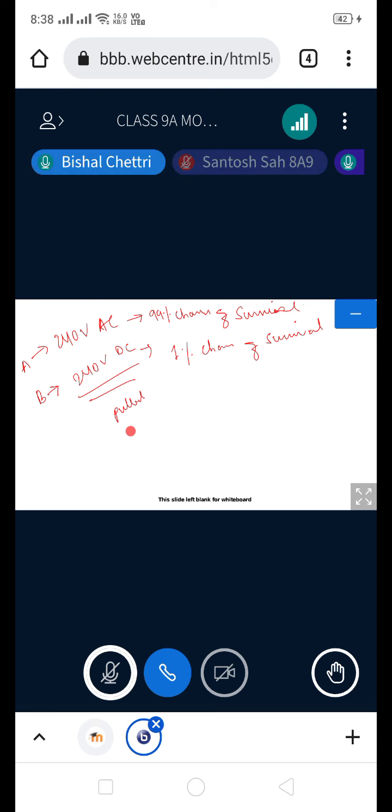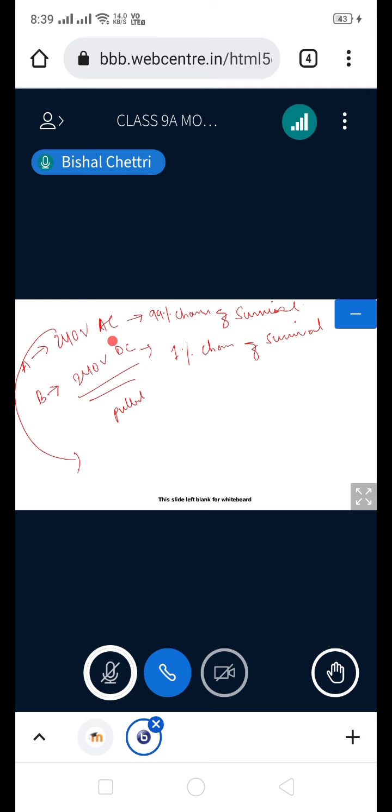Sir, if the person manages to complete the circuit, then will he get current? Obviously. Because if a current is flowing through your body, you will get an electrical shock. But with this, why am I saying 99% chances of survival?